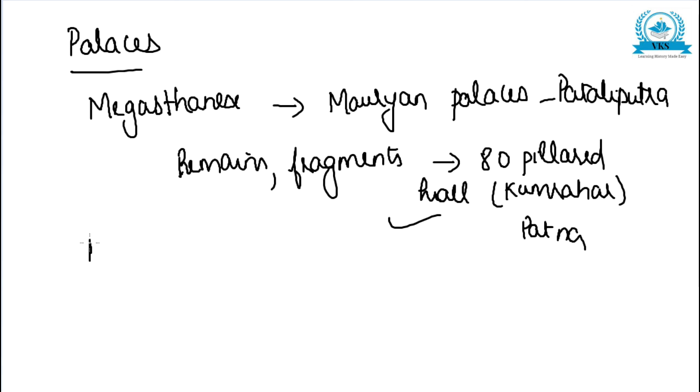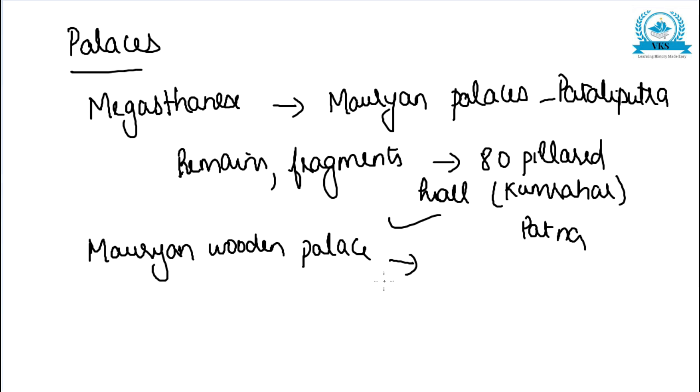Now the Mauryans used wood mainly for construction. The Mauryan wooden palace survived at least till the end of 4th century AD. Why?